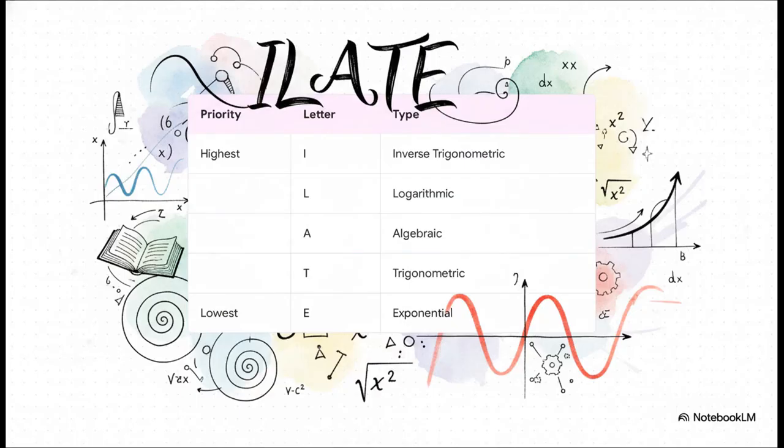And here is your new best friend, the ILATE rule, I-L-A-T-E. Seriously, commit this to memory. This is your secret weapon for choosing u every single time. You just look at the functions in your problem and you pick your u based on whatever function type shows up first on this list. So you start with inverse trig, then logarithmic, algebraic, trigonometric, and way down at the bottom, exponential.